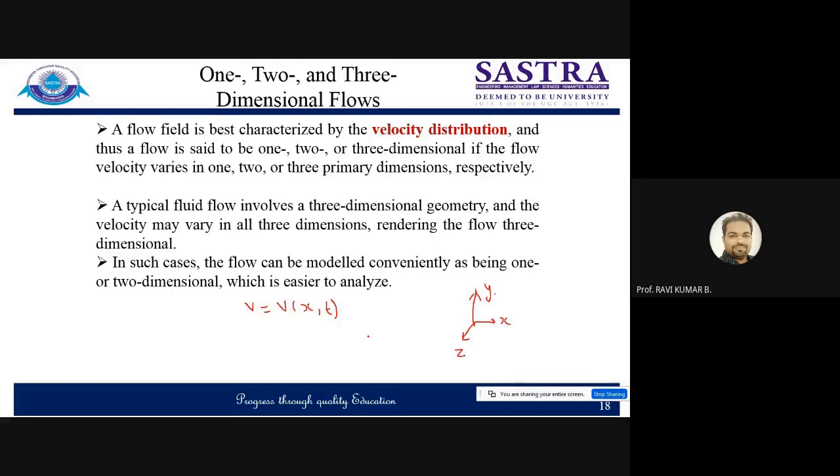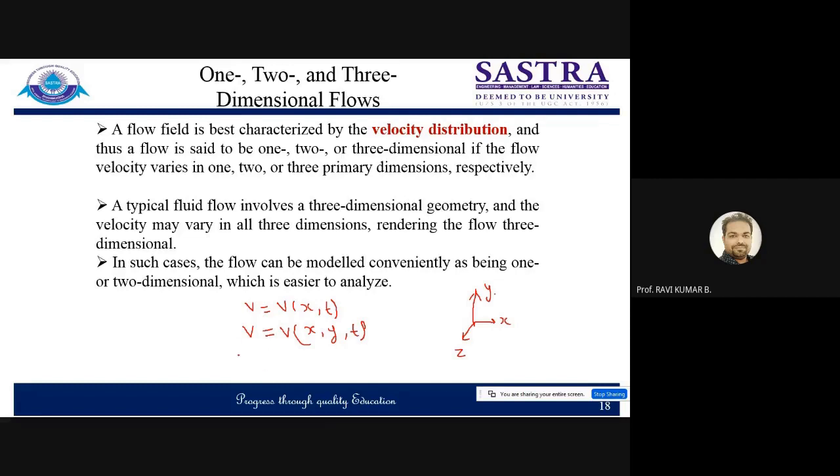If flow properties are varying with respect to only one direction, that is known as one-dimensional flow. This is the case I mentioned here: velocity is varying only with respect to the x-axis and time. Time variation will also be there. Second case, if it is two-dimensional, then two parameters will be changing. So we can say velocity is varying with respect to x, y, and t. Keep in mind, t will always be there. Why are we considering t? We are considering the case of unsteady flow. But if we make it steady, t will be zero, and there will be no change with respect to time. So that is known as two-dimensional flow.